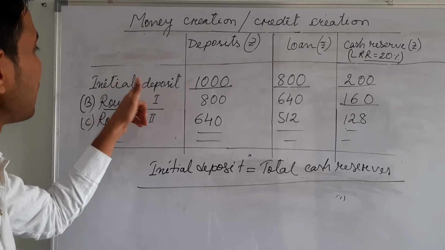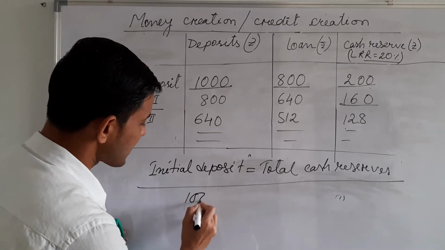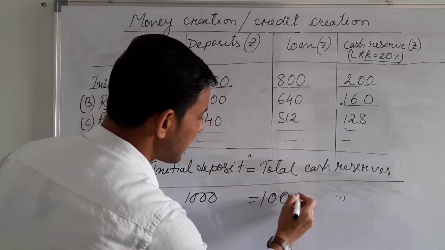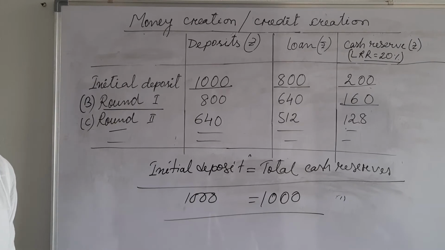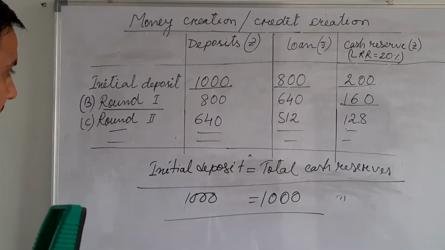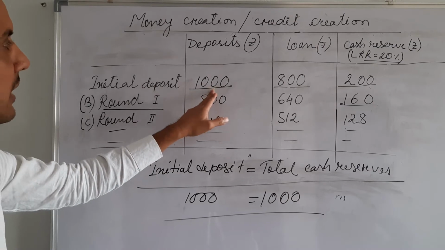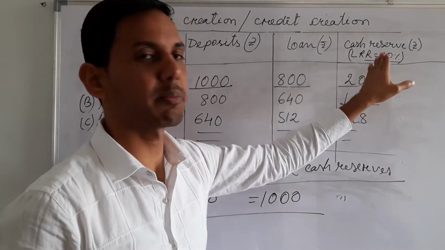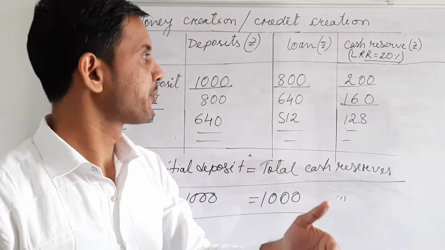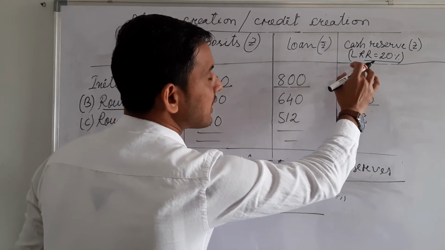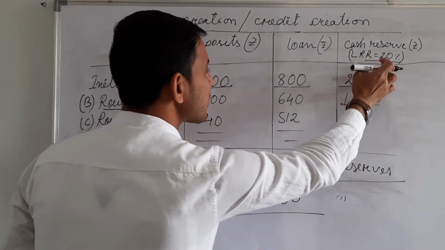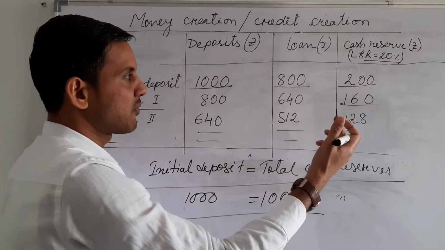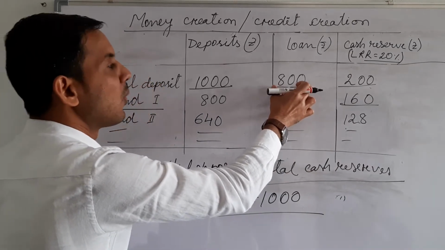For example, we have assumed that the initial deposit is 1000. So when the total cash reserves reach 1000, the process will end. Clear? Just remember one thing: first we assume an initial deposit, and then we assume the ratio, 20%. You can also assume 30% or 10%; it's up to you. When you assume LRR 20%, 20% of 1000 means 200. So the bank will keep 200 as legal reserve, and these 800 will be given as a loan.